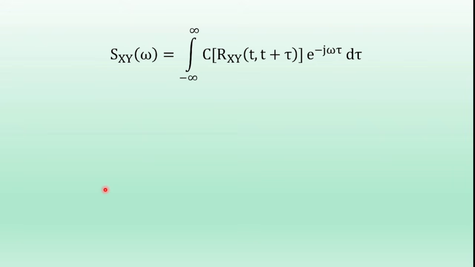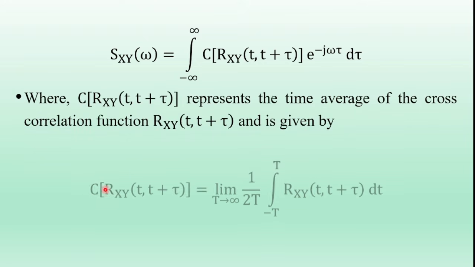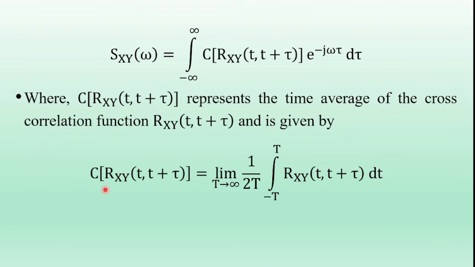Therefore, Sxy of omega is equal to the integral from minus infinity to infinity of C of Rxy of t comma t plus tau, into e power minus j omega tau d tau, where C of Rxy of t comma t plus tau represents the time average of the cross correlation function Rxy of t comma t plus tau. It is given by C of Rxy of t comma t plus tau equal to the limit as T tends to infinity of 1 by 2T, integral from minus capital T to T of Rxy of t comma t plus tau.